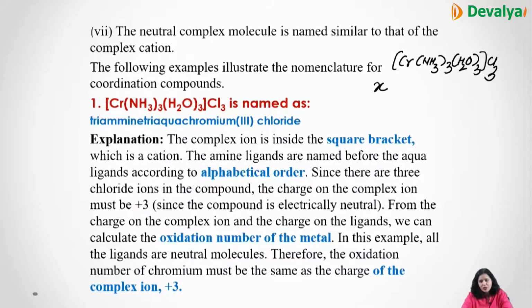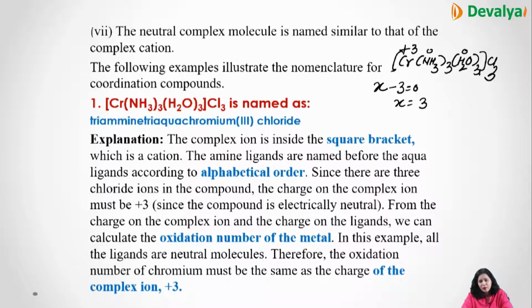Now amine is a neutral ligand, water is a neutral ligand, they do not carry any charge. Cl carries -1, so X - 3 = 0, so X = 3, so this is +3. The second step says to see what is the charge present within the coordination sphere. +3, 0, 0. So within the square bracket the charge is positive, so this is a cationic complex.